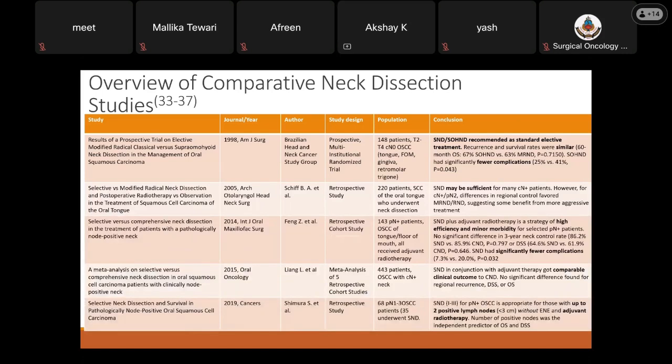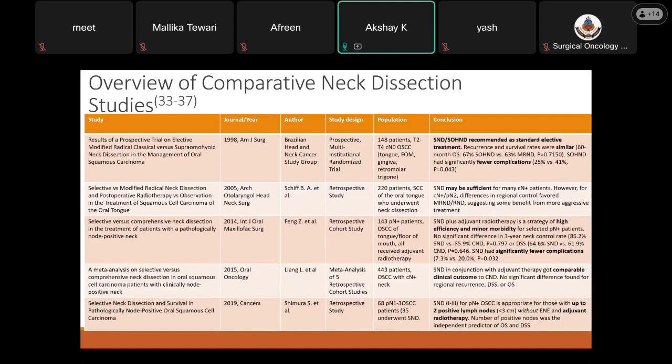There's an overview of comparative neck dissection studies. There was a landmark trial done by the Brazilian Head and Neck Cancer Study Group, which was a prospective multi-institutional randomized trial of 148 patients, T2 to T4 cN0 patients, which recommended that supraomohyoid neck dissection be the standard elective treatment for N0 necks. The difference in survival rates was similar, and SOHND had a significantly lower complication rate as compared to MRND.